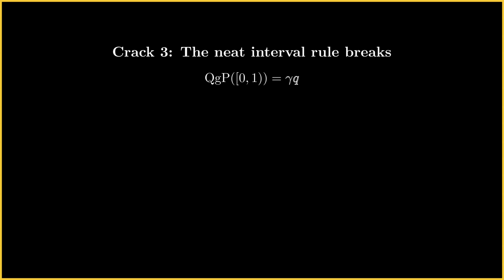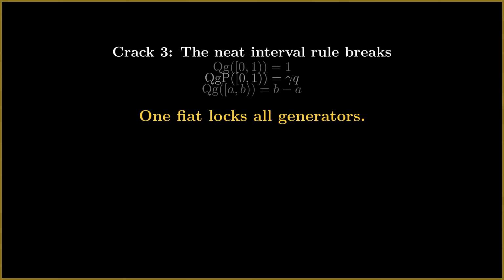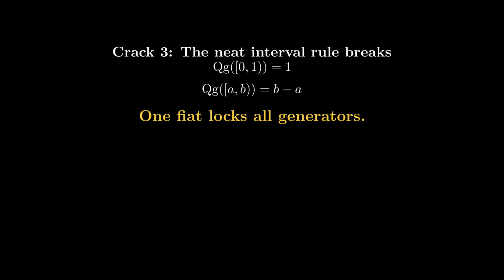And this aside, we also break the neat interval rule. If we make the measure work like this, we face this factor of gamma qua. The unit interval from 0 to 1 has the measure gamma qua. One final note. One Fiat is going to lock all of our generators, and as such we should deal with all of these problems right now. We are going to let go of the Vitali set as a measurable set. And we will also reacquire our neat interval rule the same way that Lebesgue measure has it. If we do it like this, you'll see that things will turn out much better for us.